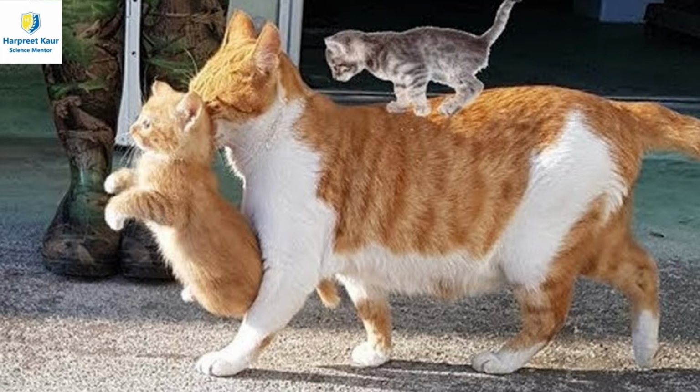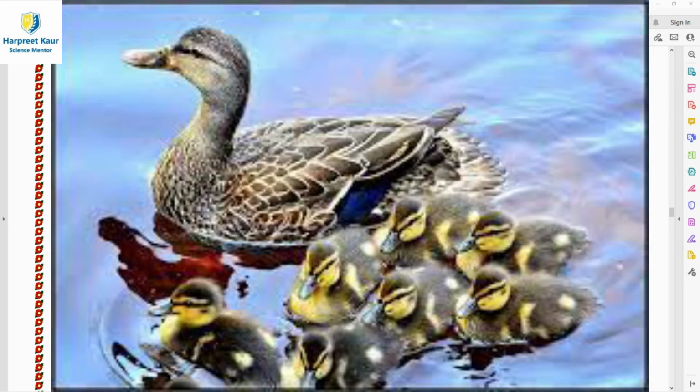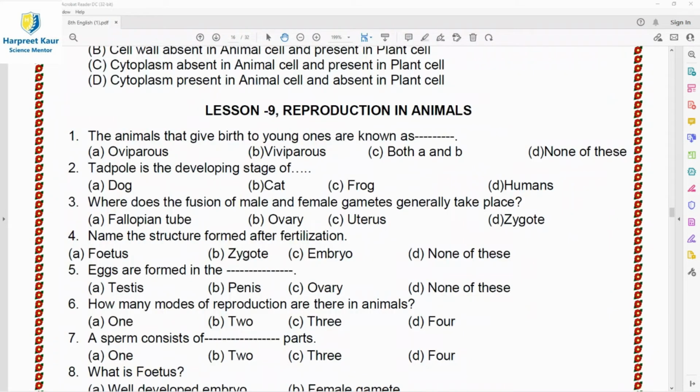Similarly, we see that cats reproduce by giving birth to kittens so that their species may live. Dogs reproduce by giving birth to puppies so that their species may continue to live on earth. Similarly, a duck reproduces by giving birth to ducklings. A deer reproduces by giving birth to a fawn, a cow, a calf, and so on.